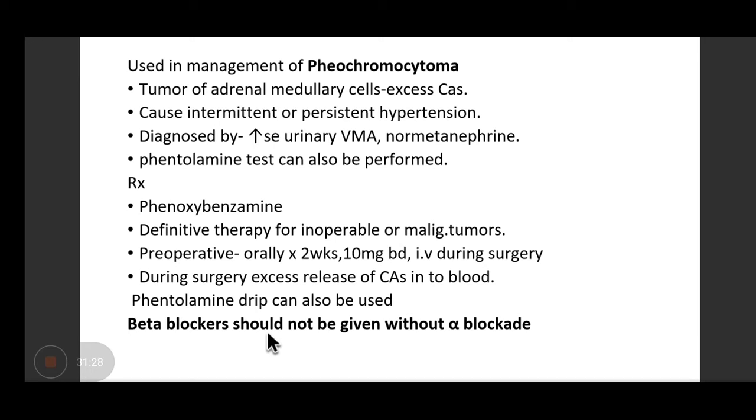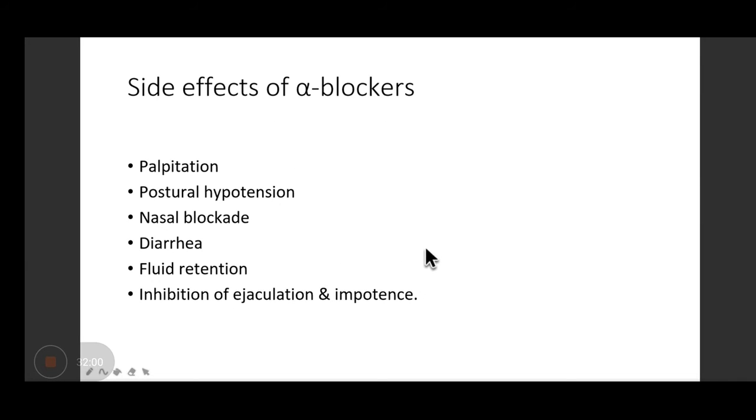So beta blockers should not be given without alpha blockade, because if you give a beta blocker, it is going to block both the beta 1 and beta 2. And what will happen? The catecholamines, which are being released by the tumor, they are going to act on the alpha receptors. So profound vasoconstriction will take place that will cause excessive rise in the BP. So that is the reason. And usually this question also is asked in theory exams.